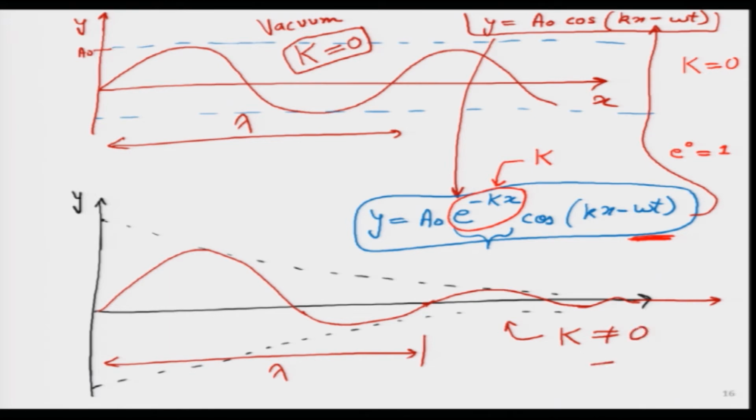Whereas, over here in this particular case, that k is not 0. In fact, I can think of writing its value. The only thing I know over here is, let me give it a round value, something like 10, and the units will not be meters, it will be meter inverse, because k and x have to multiply together in order to get a non-dimensional quantity, because in an exponential we must have a non-dimensional quantity. From a physical point of view, I can write that k inverse is some sort of an absorption depth or scattering depth or attenuation depth, in which the electromagnetic wave is decaying very fast.